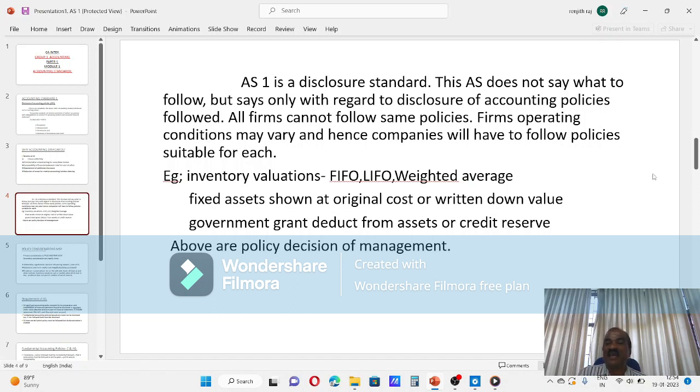Then, this AS does not say what policy should be followed. That is not mentioned in the AS. That is because organizational needs may vary. There are different types of organization and their need may vary. One policy may not be suitable to all because of the requirement of each organization.